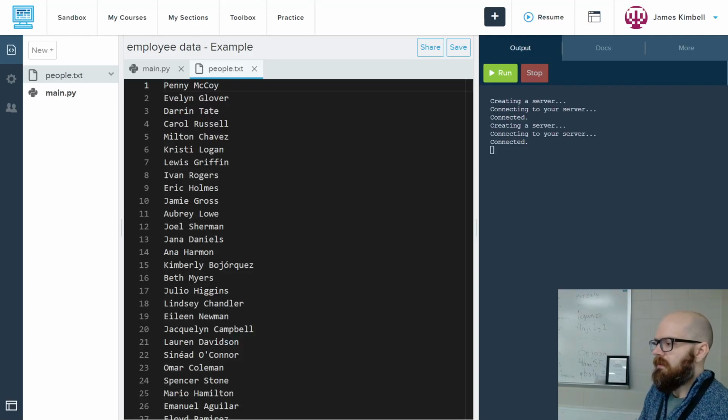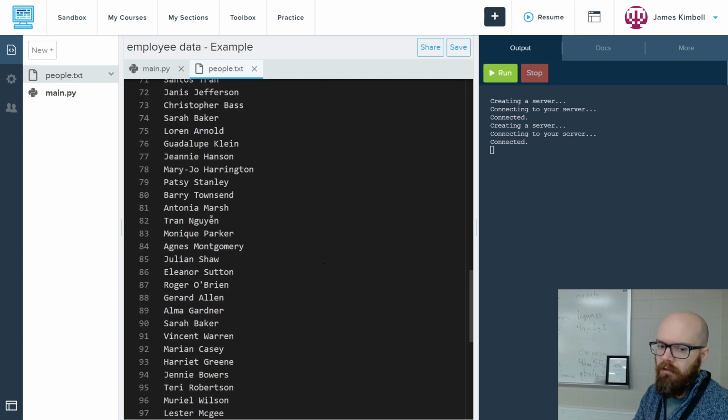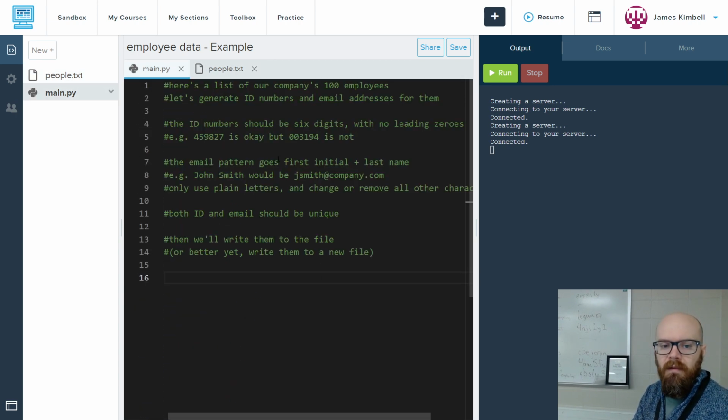All right, let's take a look at our project here. We've got 100 names. These are employees of our fictional company, and it's just first and last all the way down. Our job is to give each one an ID number and an email address. Each one of those has a few challenges that make it a little bit harder than it sounds.